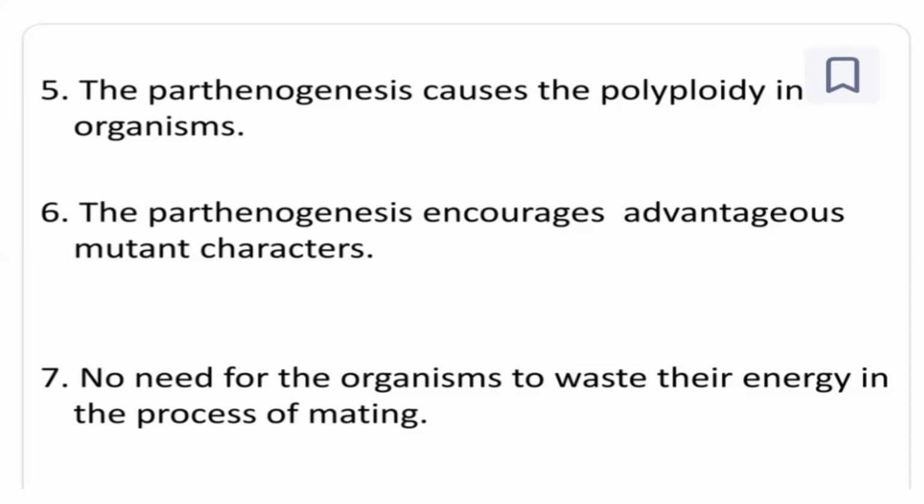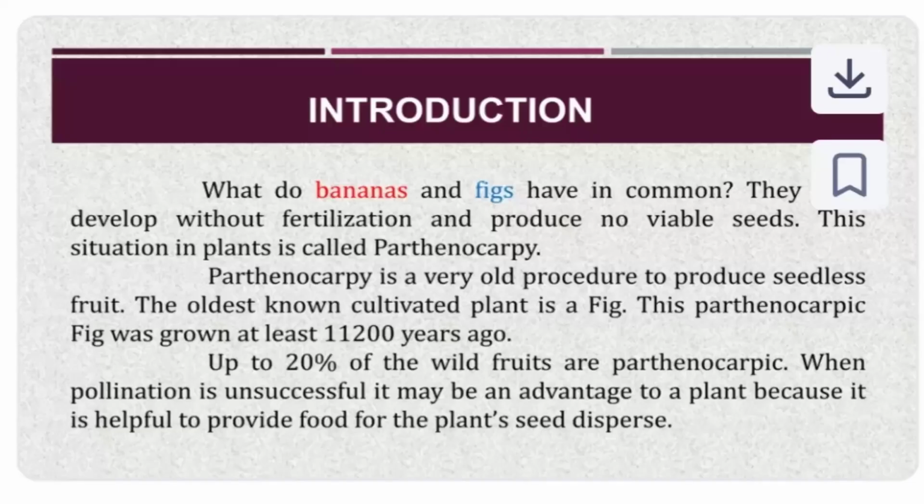Parthenogenesis encourages advantageous mutant characters. Okay, so mutations occur through this way only, and some variations are formed. Parthenogenesis encourages advantageous mutant characters, and there is no need for the organisms to waste their energy in the process of mating, fertilization or linking. So that is also another way. And the next one is parthenocarpy.